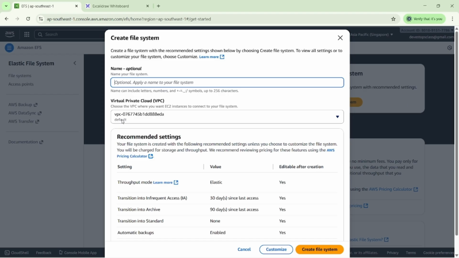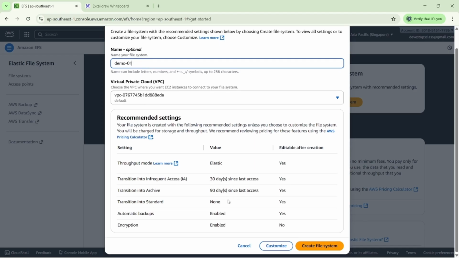Right now you can see it is selected as default. If you want to add the file name here, you can add it. So I'm just creating the demo 10 here. You can see here each and every setting: the recommended setting, then the value, then whether it is editable after creation. If you want, you can edit it.